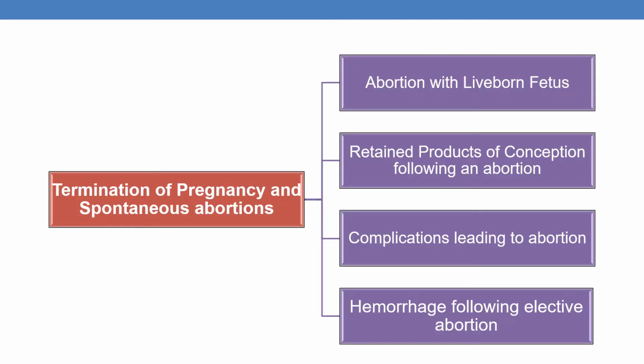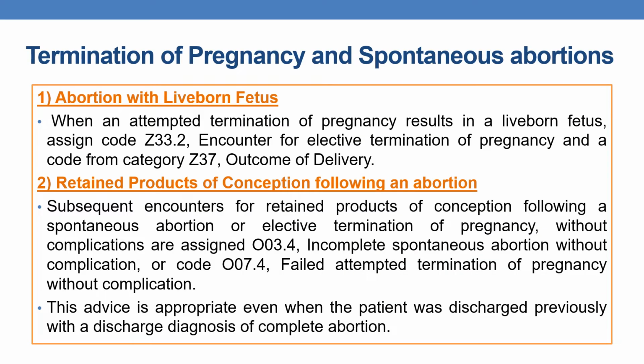Now coming to the next guidelines, which are related to termination of pregnancy and spontaneous abortions. Here we will be discussing 4 subcategories. Guidelines regarding abortion with live-born fetus. The second is guidelines regarding retained products of conception following an abortion. Next, complications leading to abortions. And finally, hemorrhage following elective abortion. This is a new addition from October 2022.